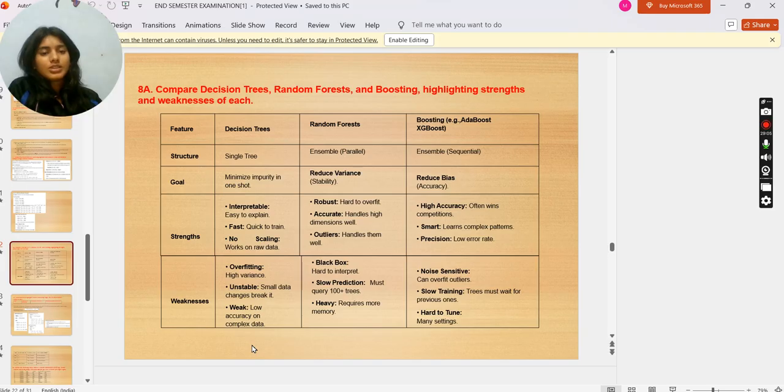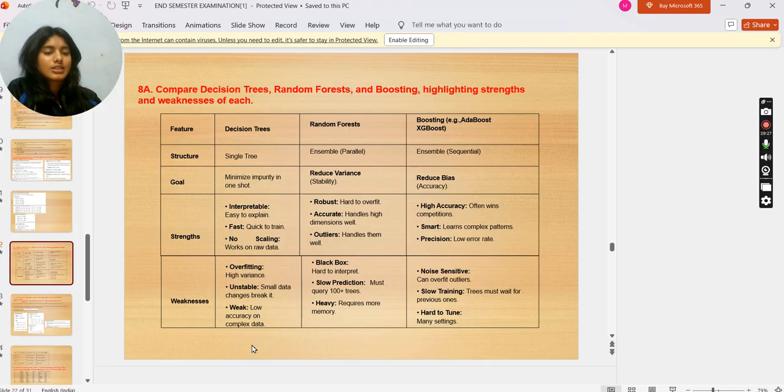Strength of decision tree: interpretable, easy to explain; fast, quick to train; no scaling, works on raw data. Random forest: robust, hard to overfit; accurate; handles high dimensions as well; handles outliers as well. Boosting: high accuracy, often wins competitions; smart, learns complex patterns; precision, low error rate.